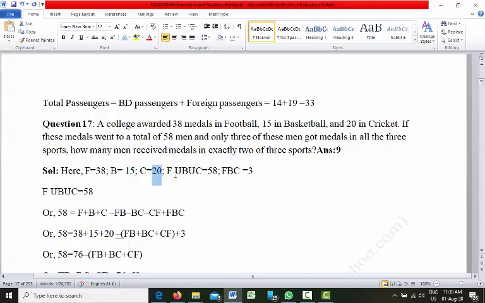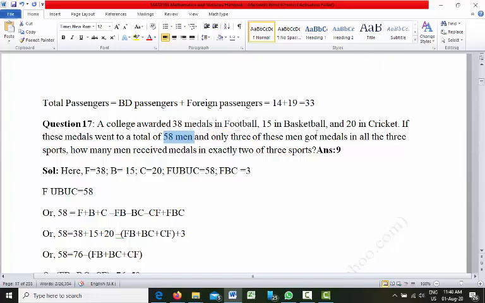Now the medals were given to a total of 58 men. So total 58 men got medals.